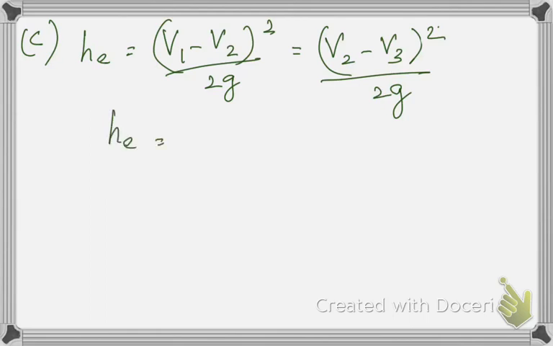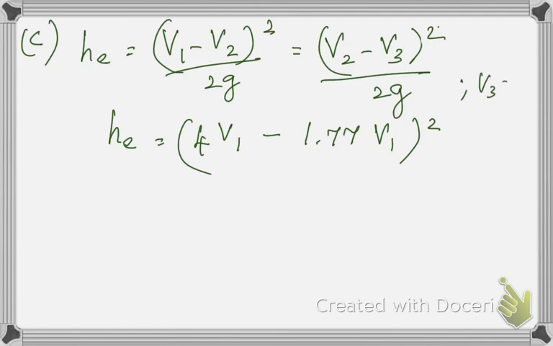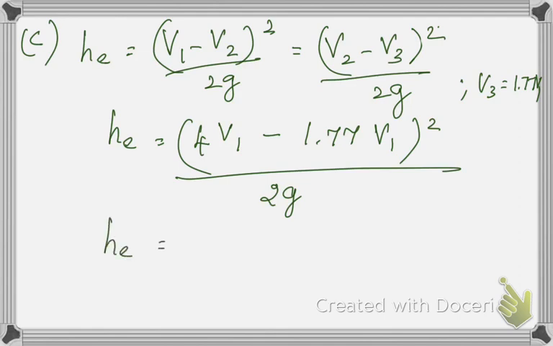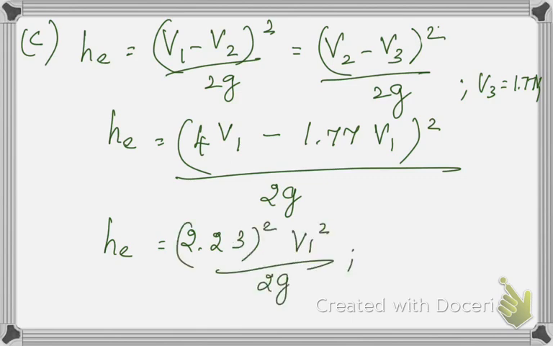Okay, so it becomes HE is equal to, instead of V2 I can substitute 4V1, and instead of V3 we have derived already, that is here I will be writing V3 is equal to 1.77 V1, the whole square divided by 2G. Now this becomes 2.23 the whole square V1 squared by 2G. So head loss due to enlargement will be 4.973 V1 squared by 2G.